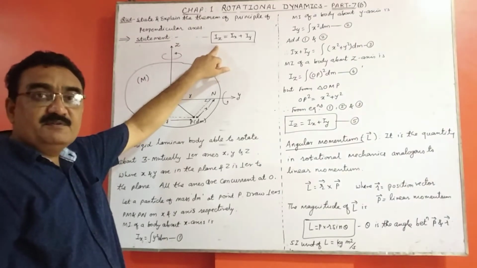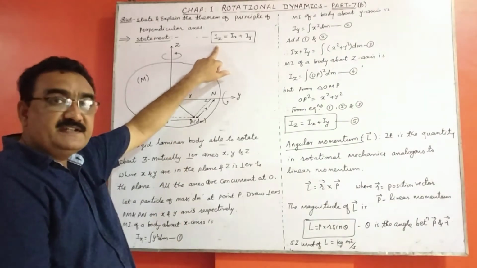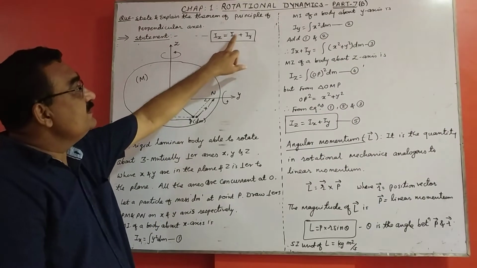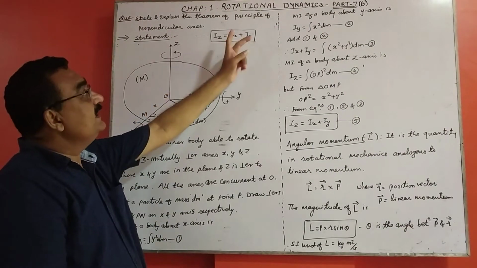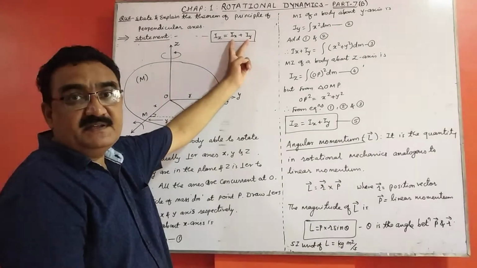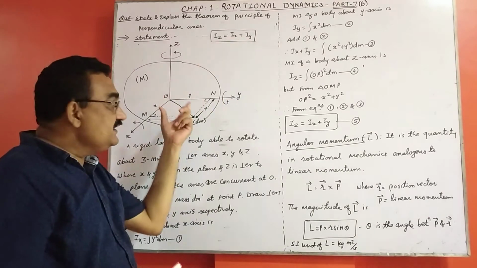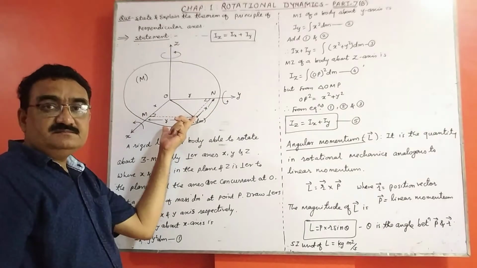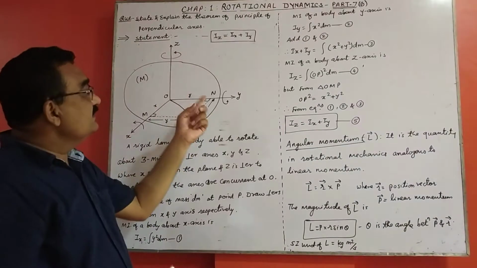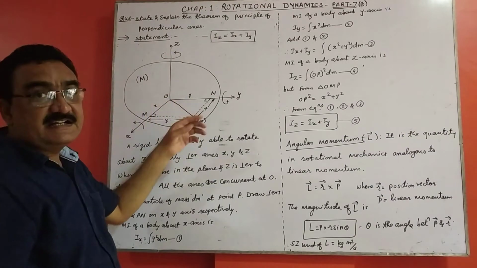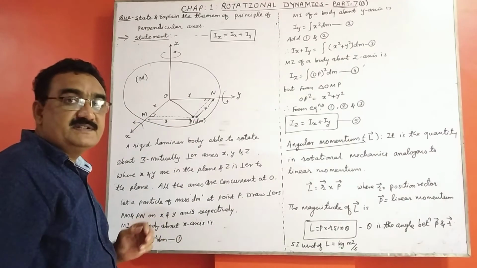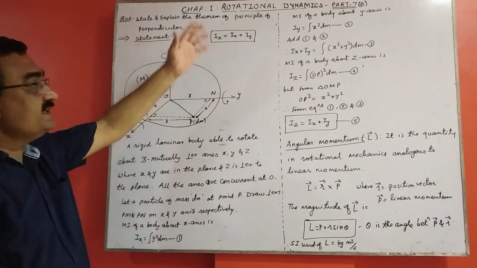The MI of a laminar body about an axis perpendicular to the plane is equal to the sum of the MI of the laminar body about two mutually perpendicular axes in the plane, such that the three axes are concurrent at a point. In this way we can see that statement.